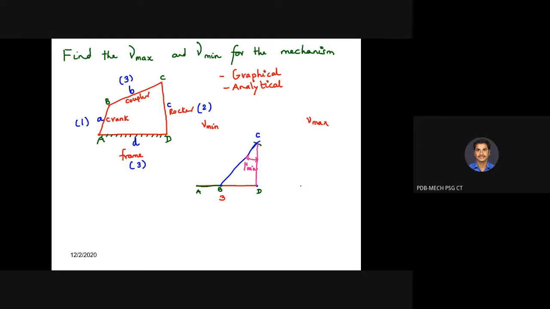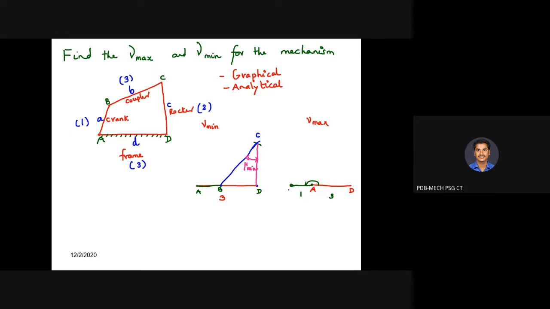Yes, it will be in line, but the angle between the frame and crank will be 180 degree, measured anti-clockwise. So for example, this is your frame, that is point A and D here. From here you draw crank of 1 centimeter length. So this is 3 centimeter, this is 1 centimeter. The angle between the frame and crank measured in anti-clockwise direction is 180 degree.